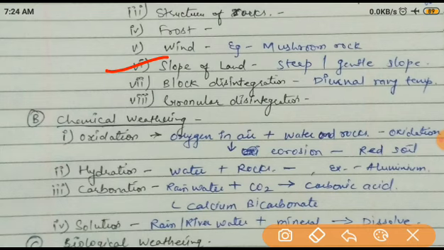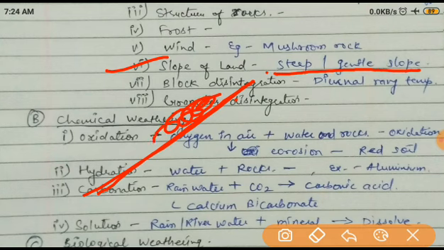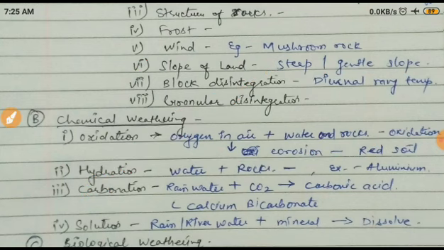Next one, it is the slope of land. Now there are two types of slopes, I already explained in earlier classes: steep slope and gentle slope. If the slope is very steep, then what will happen? Just like a mountain, if the rocks are rolling, they very easily break down. And if the slope is gentle, what will happen? It is not rolling. If it is not rolling, it is not breaking down. So that's why the slope of land is also responsible.